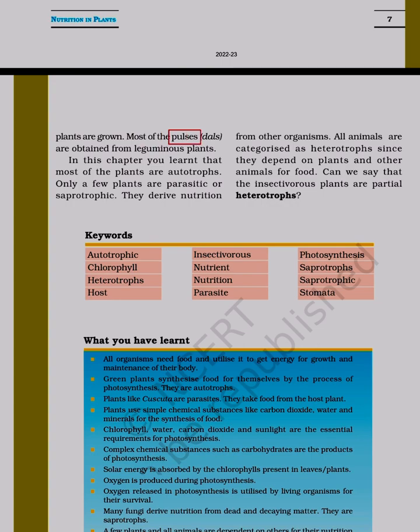Most of the pulses, dals are obtained from leguminous plants. In this chapter you learnt that most of the plants are autotrophs. Only a few plants are parasitic or saprotrophic. They derive nutrition from other organisms. All animals are categorized as heterotrophs since they depend on plants and other animals for food. Can we say that the insectivorous plants are partial heterotrophs?